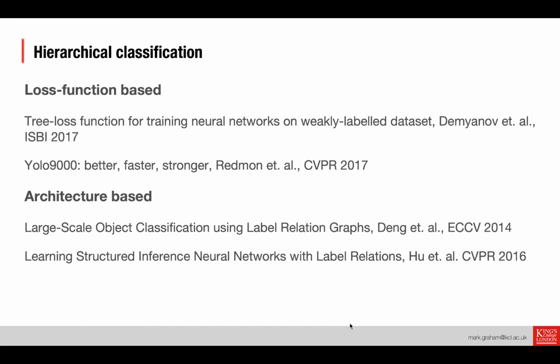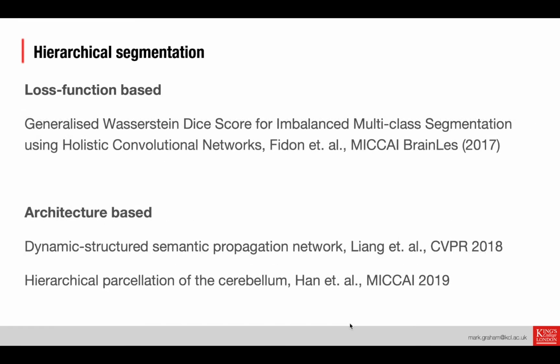And there's been slightly less work on hierarchical segmentation. There's some loss function-based approaches like the generalized Wasserstein dice score approach. And there's some architecture-based approaches such as dynamic structured segmentation propagation networks from CVPR 2018, which were notably used last year at MICCAI to demonstrate hierarchical parcellation of the cerebellum. So these architecture-based approaches are often quite complicated and involve a lot of work to directly encode the hierarchy into the networks themselves. But loss function-based approaches have the advantage of being simpler.